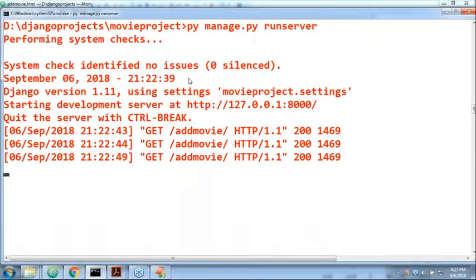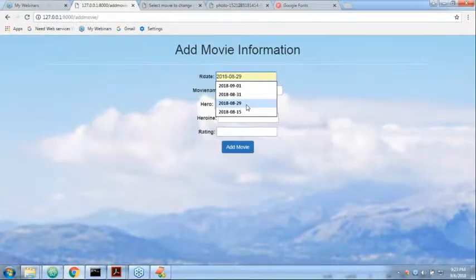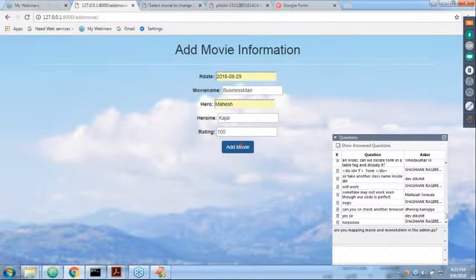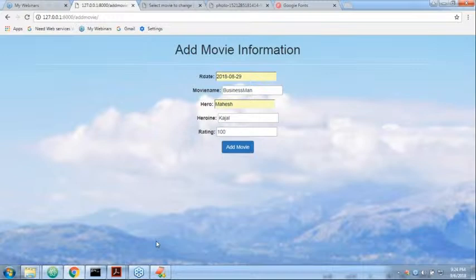This form submitted. I entered the date as some 2000, movie name is some movie, Businessman, which is also one of my favorite movies, hero Mahesh Babu. After that, heroine Kajal, rating 100, like this. If I click the add movie button, observe this. Did I define any action for this form? Please observe carefully.